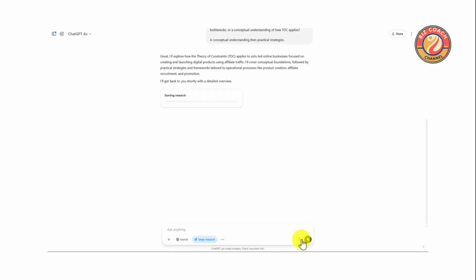ChatGPT applies the theory of constraints to your research, focusing on identifying and overcoming bottlenecks. This approach is followed by practical strategies to streamline processes and enhance productivity. Stay informed with notifications that keep you updated on the latest insights and developments in your research area. ChatGPT ensures you never miss important information.